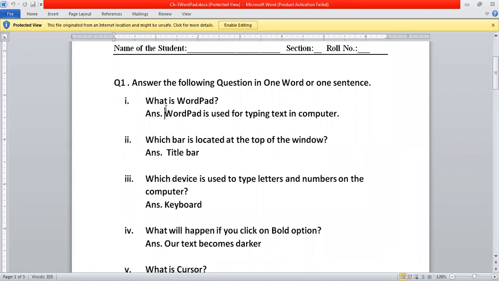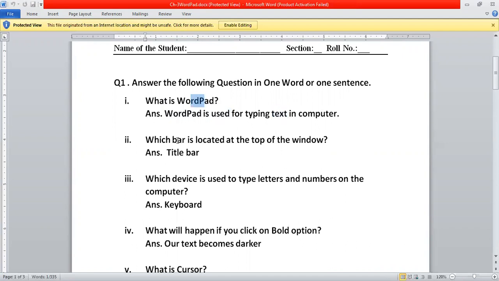So the very first question is, what is WordPad? What is WordPad, girls? I hope you all know. WordPad is a software. And what does that software do? The software types the text in the computer. That means whatever I want to write in the computer can be written in the WordPad software.